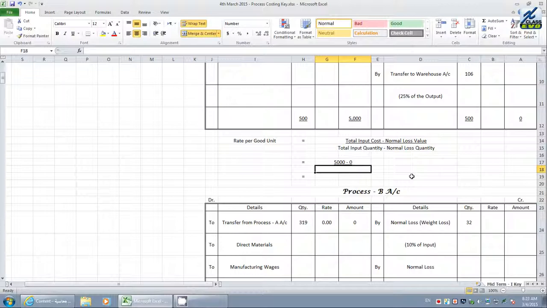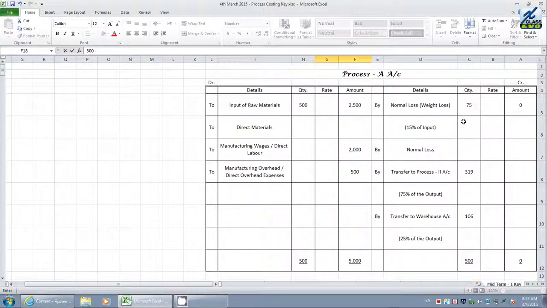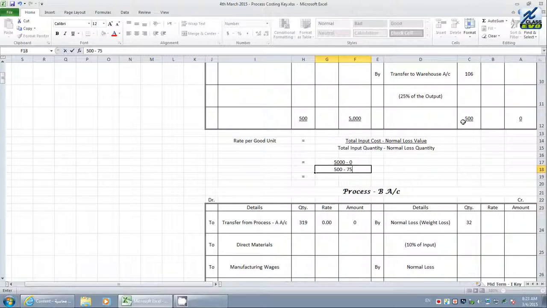And then what is the total input quantity? Input quantity is 500 liters minus how much evaporated? 75 liters have evaporated. Therefore, if you want to know the rate per good unit, the procedure is to be calculated like this. Let us see how to calculate the same value.